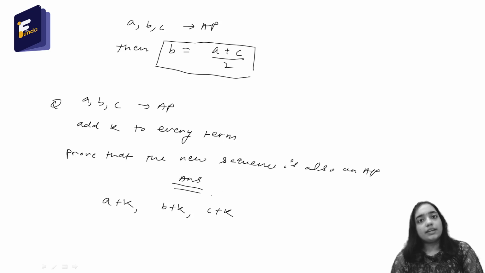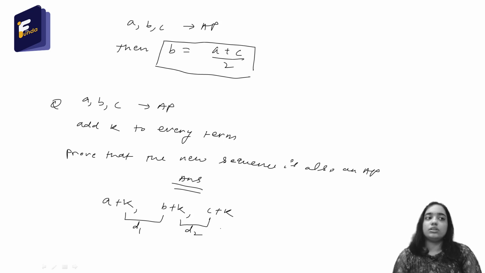If the first difference is D1 and the second is D2, and D1 equals D2, then the whole sequence will be in AP. D1 is b plus k minus a plus k. So k and k will cancel, and the difference D1 will be equal to b minus a, which is equal to d, the common difference.